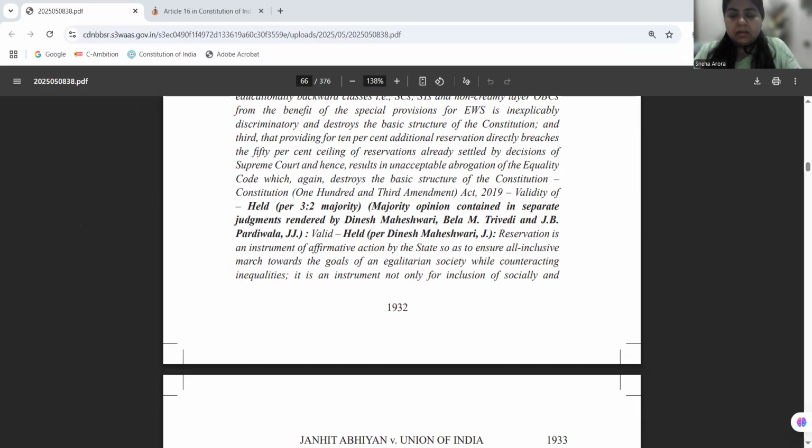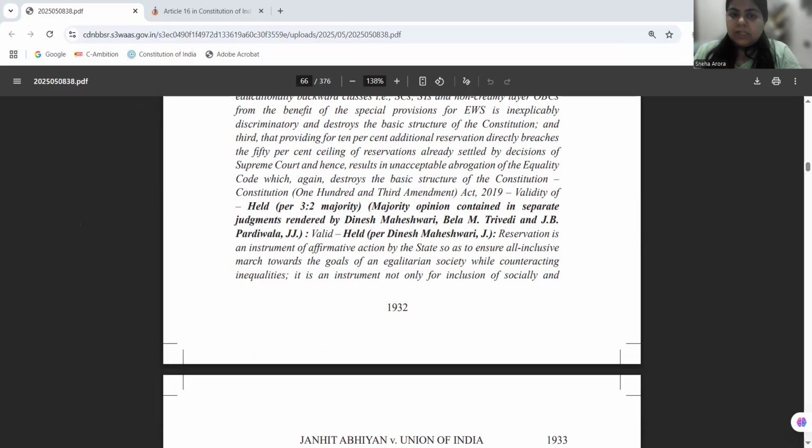EWS is a legitimate action that is being taken in the form of affirmative action. But however, when you exclude those who are already disadvantaged, that is constitutionally impermissible and violative of the basic structure doctrine as well, and it violates substantive equality too. Also, there is an implication that the state cannot over-legislate reservation, and it is constitutionally implied from Indra Sawhney that if over-legislation of reservation is done, it also threatens equality.